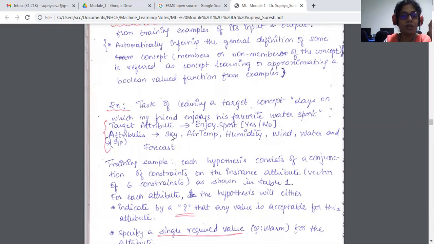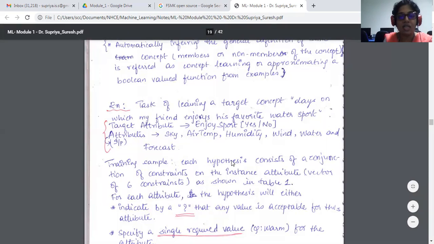If I'm going to take a sample instance, if I want to create that sample instance, I'm going to take the conjunction of each and every attribute value, because each attribute can take any value. So it's the conjunction of attribute 1, attribute 2, attribute 3, and so on up to attribute 6. Only that entire conjunction becomes my training sample or a hypothesis. Each hypothesis consists of a conjunction of constraints on the instance attributes.